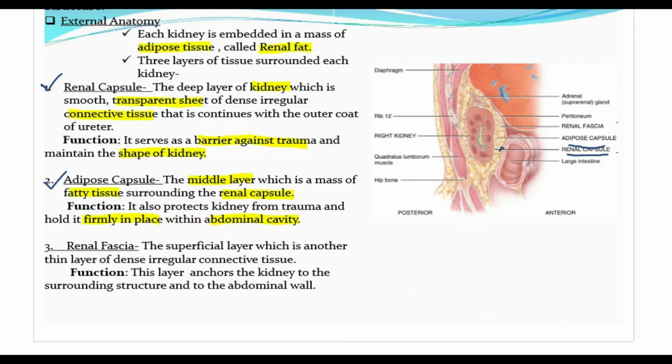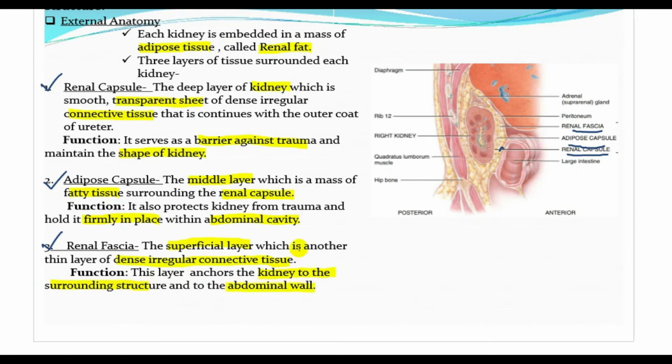The third and last layer is the renal fascia. See here the renal fascia in the diagram. What is the renal fascia? It is the superficial layer, another thin layer of dense irregular connective tissue. The renal capsule is also dense irregular connective tissue, and the renal fascia is another thin layer of it. What is the function? This layer anchors the kidney to the surrounding structure and to the abdominal wall.